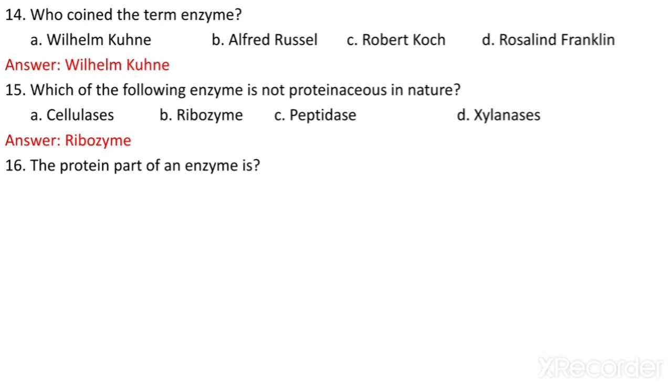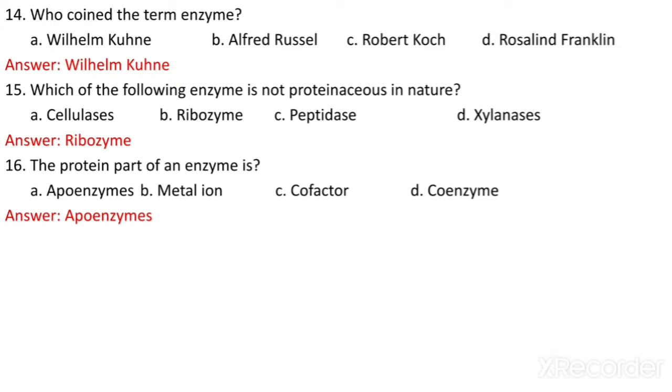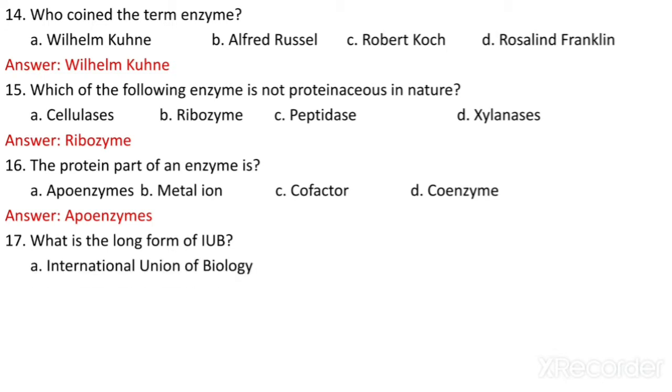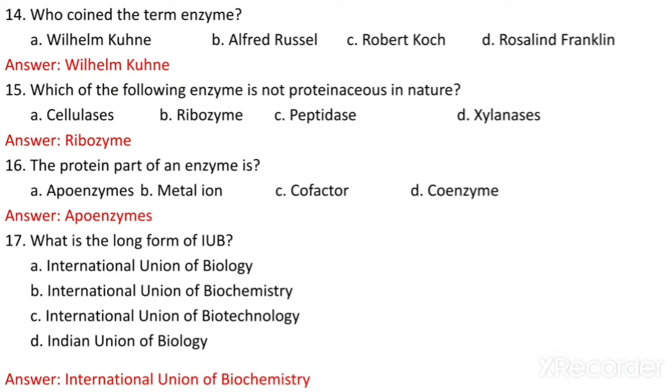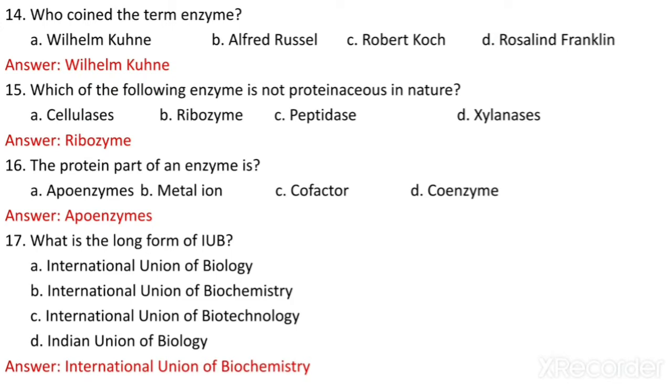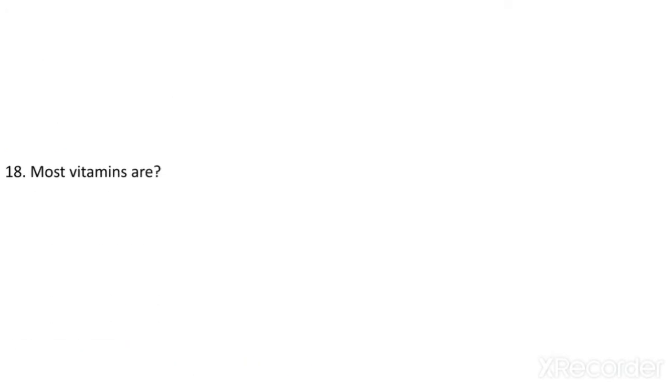The protein part of an enzyme is called what? Apoenzyme, metal ion, cofactor, coenzyme. So the protein part of an enzyme is called apoenzyme. What is the long form of IUB? International Union of Biology, International Union of Biochemistry, International Union of Biotechnology, or Indian Union of Biology. So answer is International Union of Biochemistry.